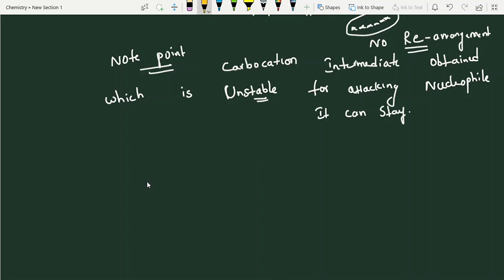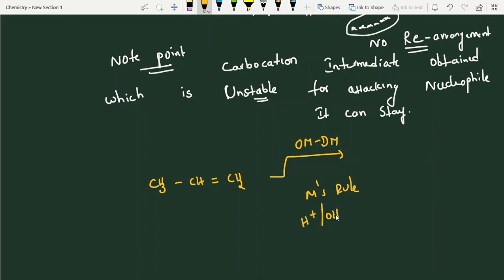Okay, students, now easily you can write the product. CH3, CH double bond, CH2. What did I say to you? OMDM. Okay, that one I am not writing again. So try to write this one. What is this? Yes, Markovnikov rule, indirect addition of water, right? So that's all. Rich become richest. Markovnikov rule means. Now see,